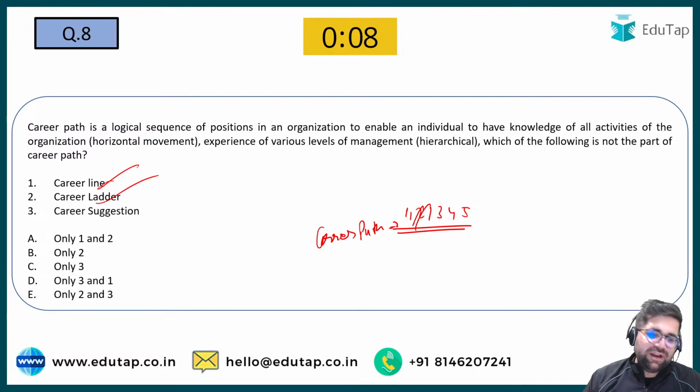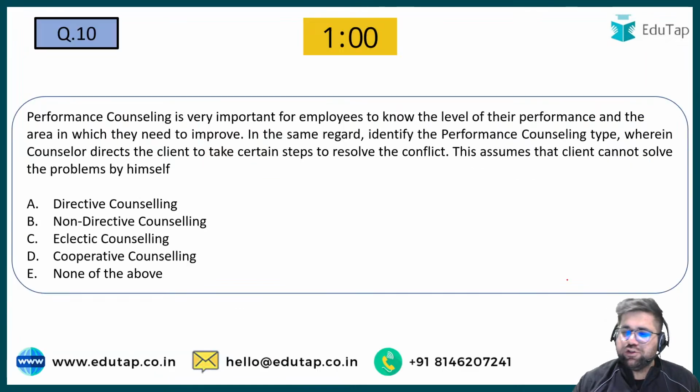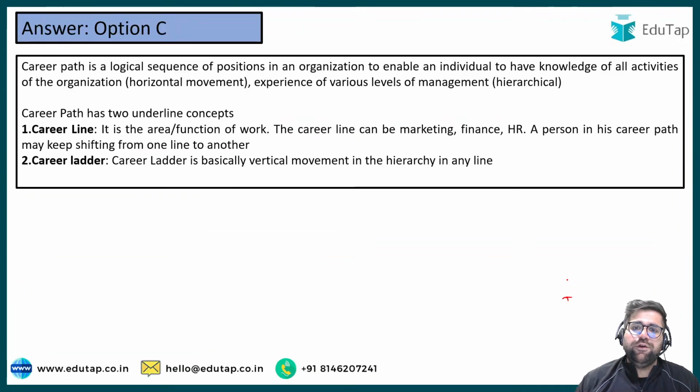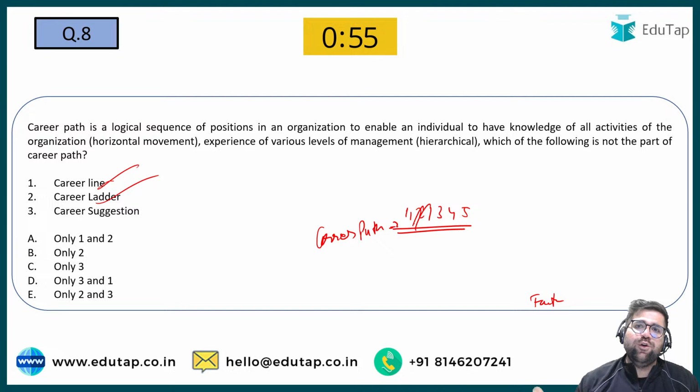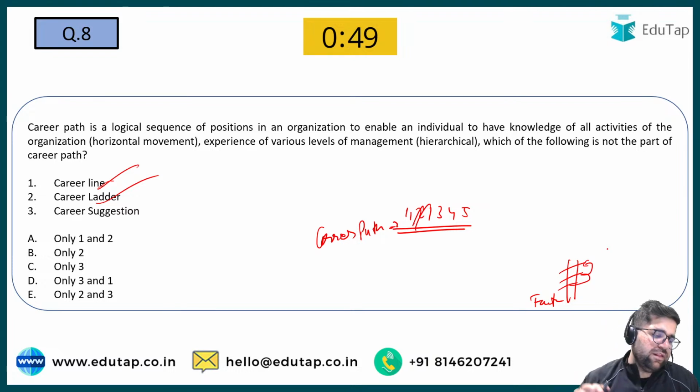You might have seen people who are employed in armies for generations to come. So their career line is defense. Career ladder is basically the upward movement which you make in the career. For example, currently I am the faculty of finance. I can also become the CEO of EduTap, right? If I become the CEO of EduTap, then I will call that a career ladder. By career ladder, I mean that you are moving up in the organization.